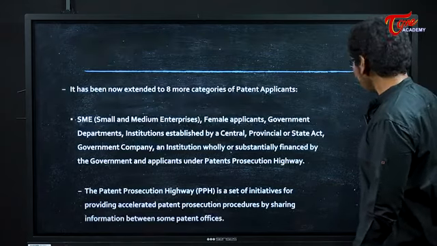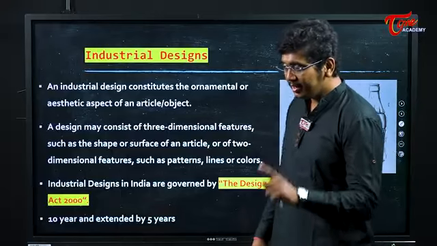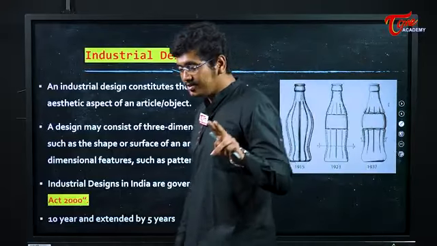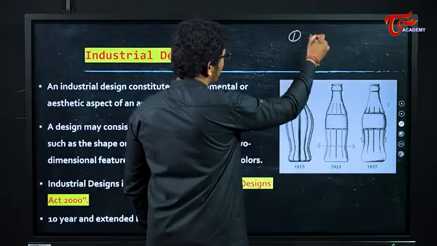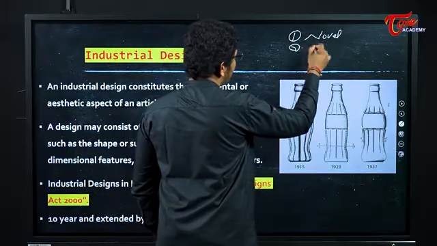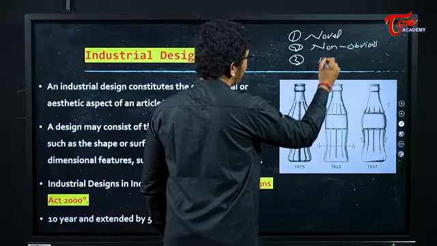Now, I'll not go further into these patents, but one point remember, it should be non-obvious, it should have industrial use, it should be novel. What are the 3 points with respect to patent? Novel, non-obvious, okay, and it should have industrial use.